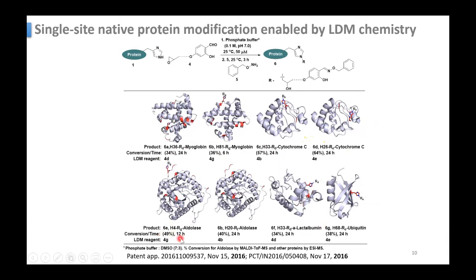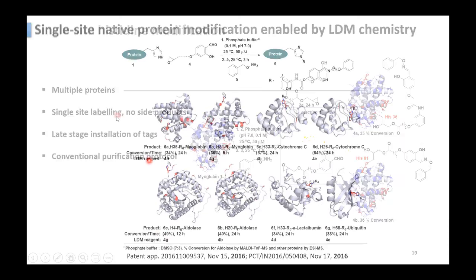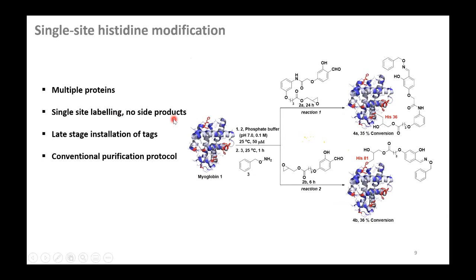In all the cases they use different LDM reagents. It's Lynchman directed modification, like modifying reagents. In all the cases, they found single site modification of different histidines in each case. So, single site labeling without any side product. There is no byproduct in that reaction, only a single site is modified, and late stage installation is possible in these cases.